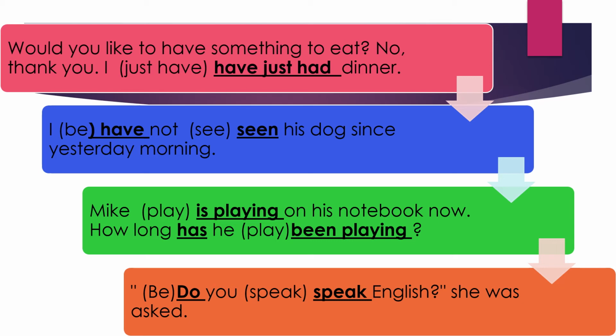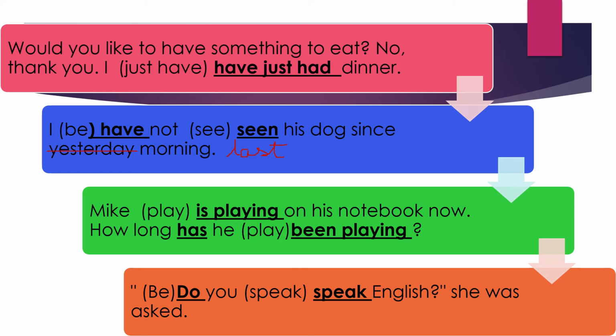So if we can correct it here, I will just correct it and write it as: I have not seen his dog since last morning. So I'll just cut down this yesterday and put last.